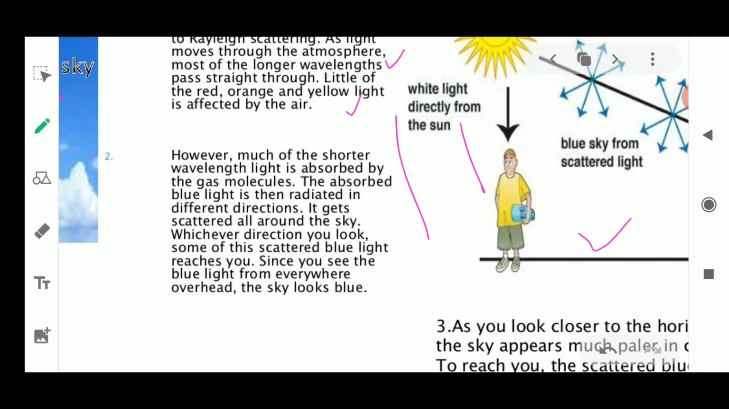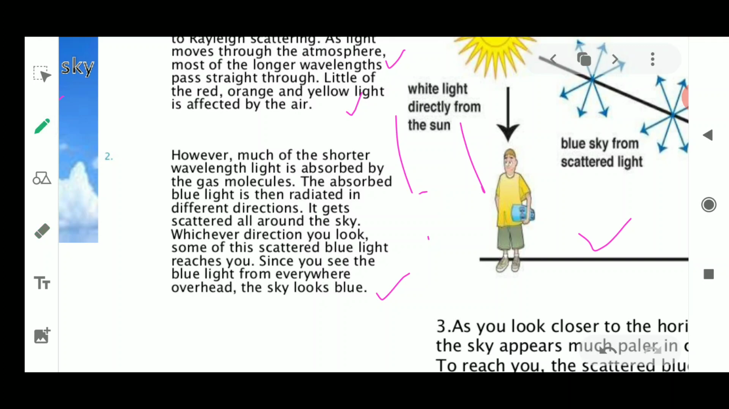However, much shorter wavelength light is absorbed by the molecules. As I am saying, blue color light is always being scattered and the other wavelengths pass through. It gets scattered all around the sky, so in whichever direction we look, this scattered blue light reaches us. This is also an important point, that the scattered blue light is always reaching us from any direction where we look.